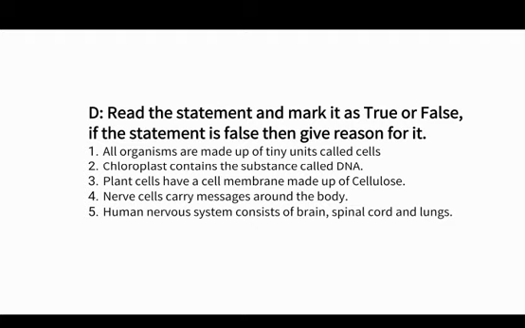Now the last exercise, read the statement and mark it as true or false. If the statement is false, then give reason for it. So the first statement is, all organisms are made up of tiny units called cells. Correct, it is true. Number 2, chloroplast contains the substance called DNA. False, because the DNA is present in nucleus. Third, plant cells have a cell membrane made up of cellulose. False, because cellulose is present in cell wall, not in the cell membrane.